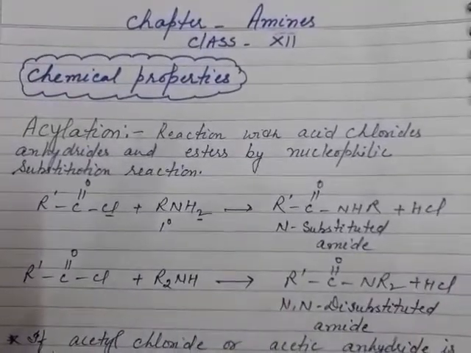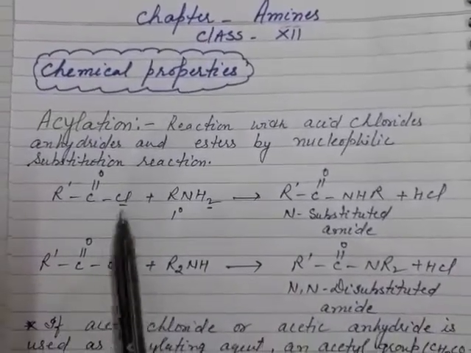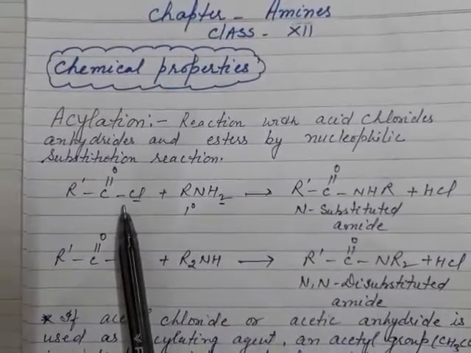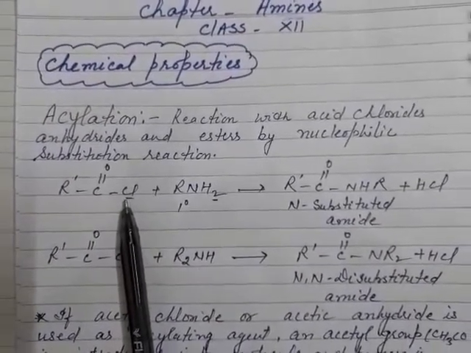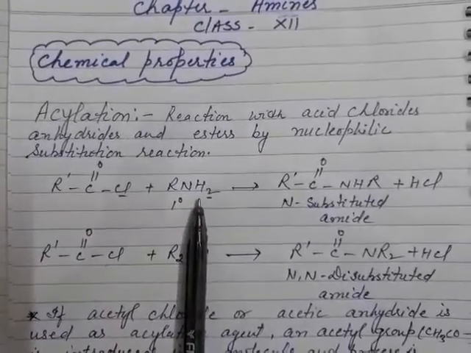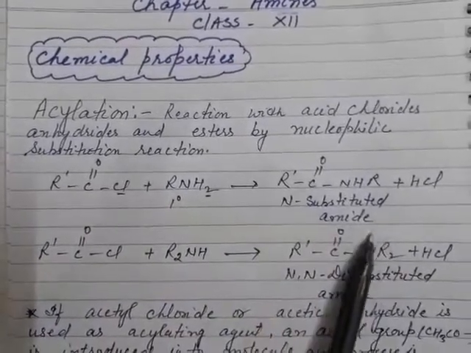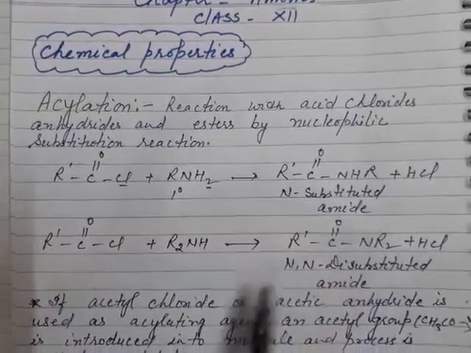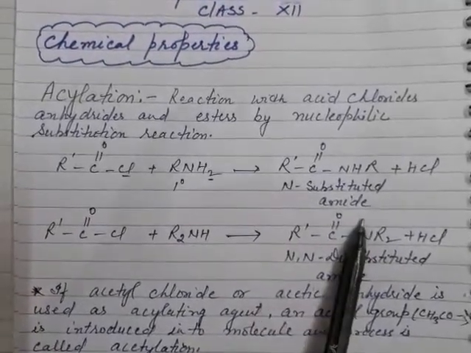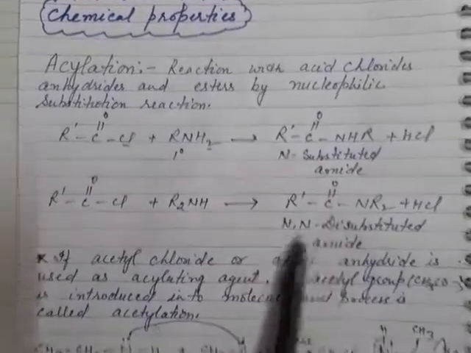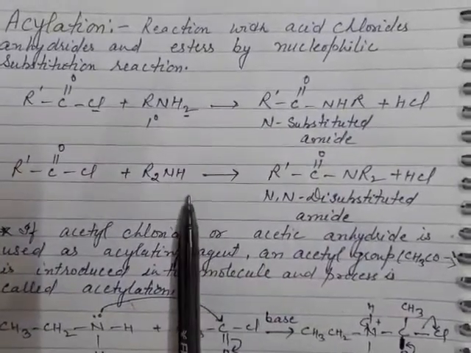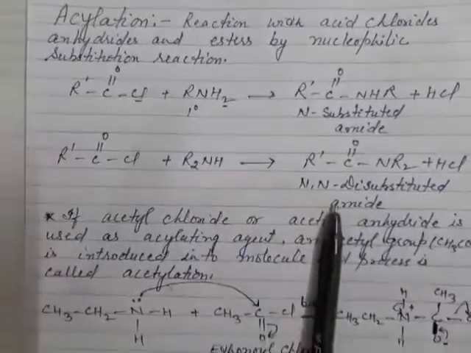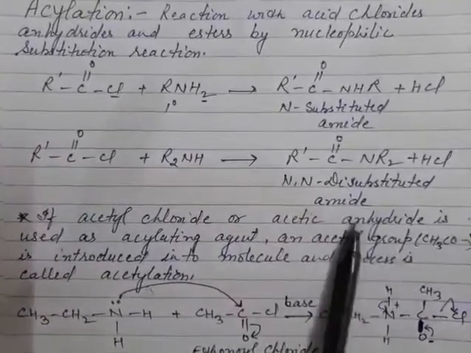So here I have written a few examples. It's a general reaction: when any acyl chloride is made to react with an amine, it forms an N-substituted amide. It is shown with the primary amines. With secondary amines, the product will be an N,N-disubstituted amide.